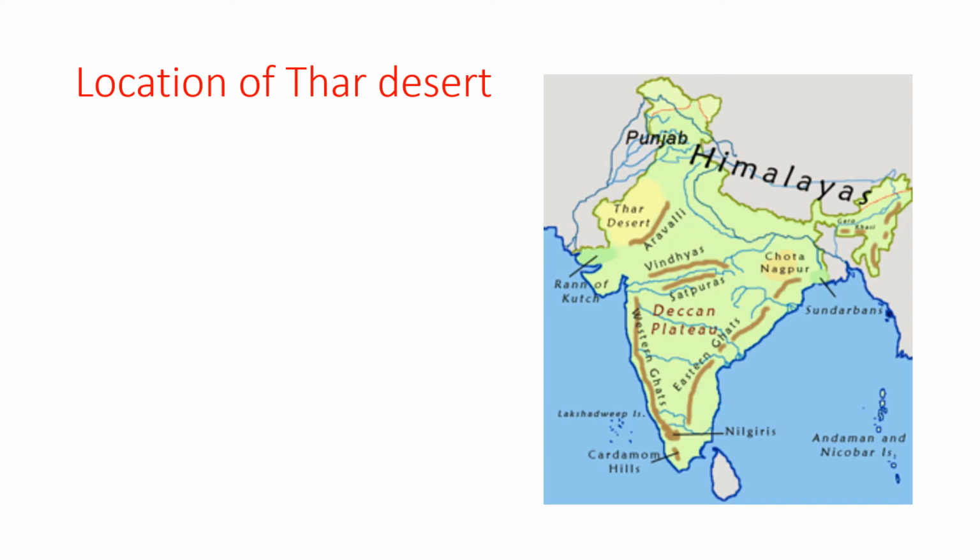To the northeast of the Thar Desert is the Sutlej River basin. To the south is the salt marsh known as the Rann of Kutch. To the southeast are the Aravalli Hills Range. The desert extends west into Pakistan till the Indus River basin. The Thar Desert, also known as the Great Indian Desert, lies mostly in Rajasthan. It extends from the Sutlej River, surrounded by the Aravalli Range on the southeast, by the Rann of Kutch on the south, and by the Indus River on the west. Is it clear, student? It is the location of the Thar Desert.